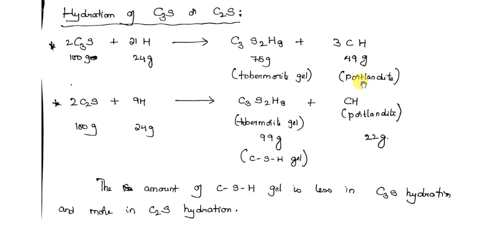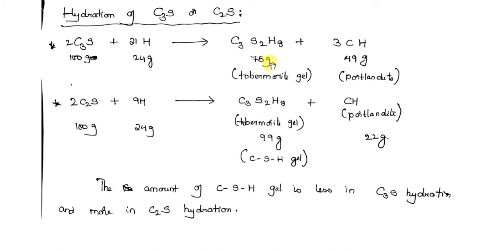See here, the reactions are completely the same, but the important thing is, what is the amount of CSH gel formed? As I told you, this CSH, calcium silicate hydrate gel, is the gel that hardens and is responsible for the strength of concrete.